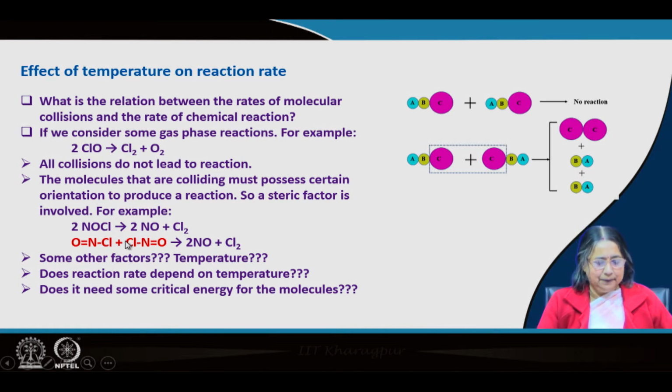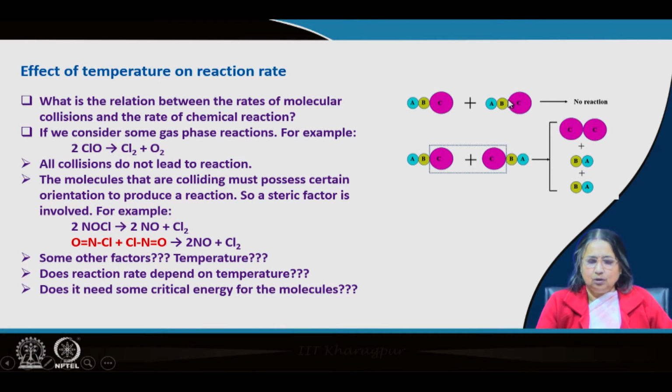If this has to happen, then how should the collision be, in three dimensions, what is the orientation of collision? Think about this molecule in this fashion: this is the chlorine, this is the nitrogen and this is the oxygen.